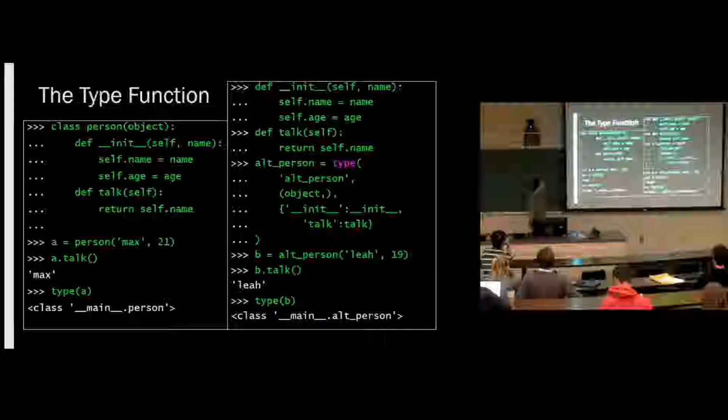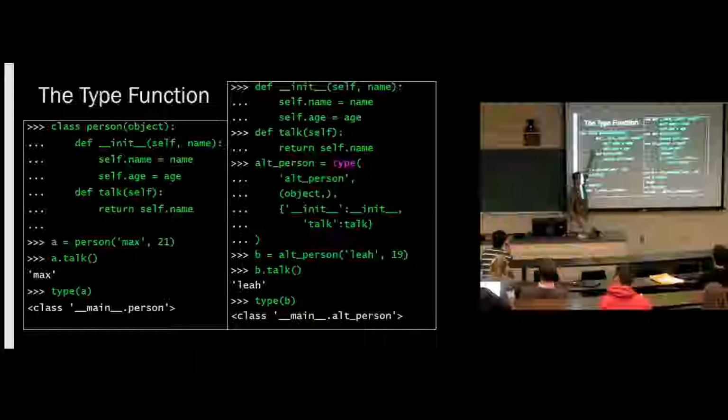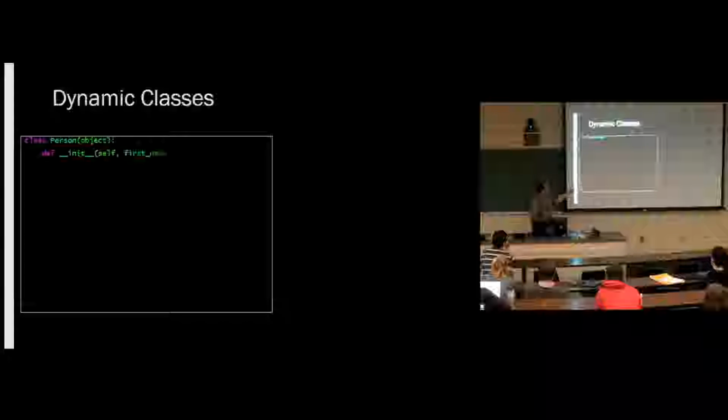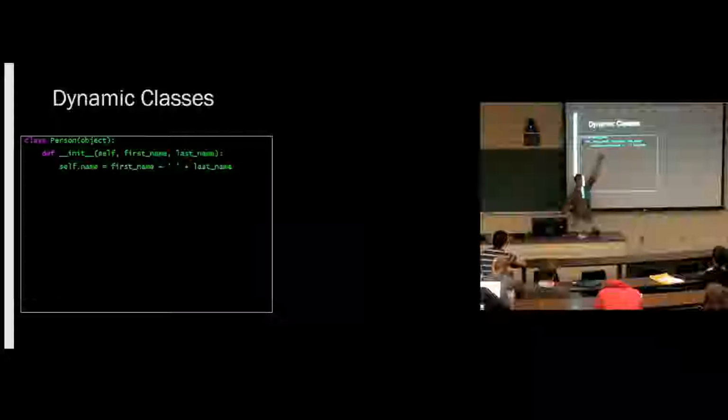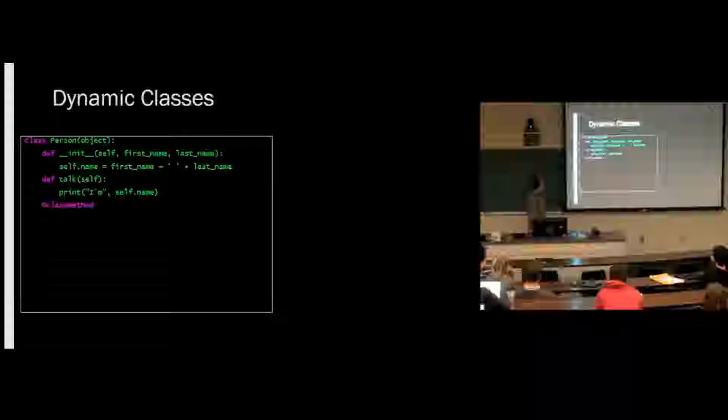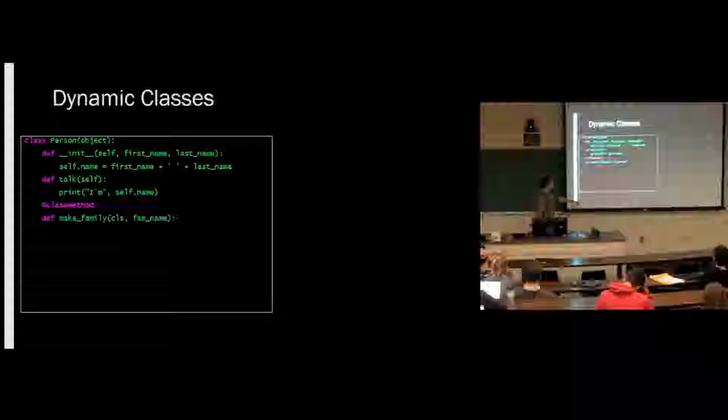Okay. So this is cool because now we've converted class definition into a function. And that means we can do dynamic class construction. So here's one possible use you could have for this. Let's say we have another person class, but this time we take in a first name and a last name, okay? And then we set the name field to the concatenation of the two. That kind of makes sense. And then our talk method says, I'm this name. Now we're going to define a class method. So this is what I was talking about earlier. Our class method is basically static, except that it also takes in an instance of the class.